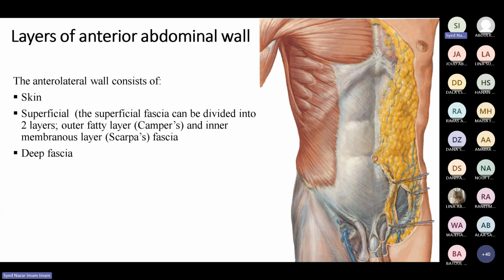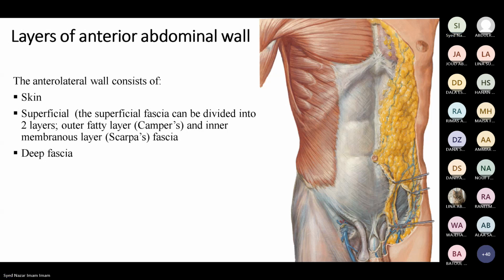When you eat and when you drink, there is a distension of the abdomen. If there is no deep fascia, it will allow for the distension. But if there is a deep fascia, it will not allow it, because deep fascia is a tough, collagenous structure, right? So if there is a deep fascia, it will not allow abdominal distension, especially in the female.